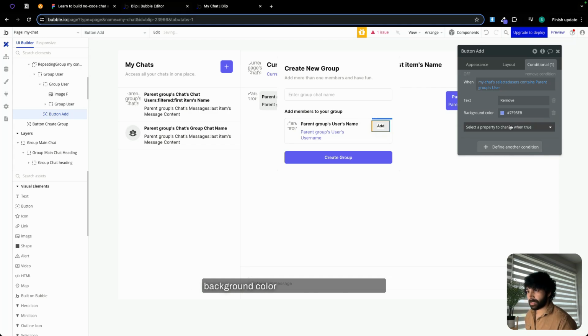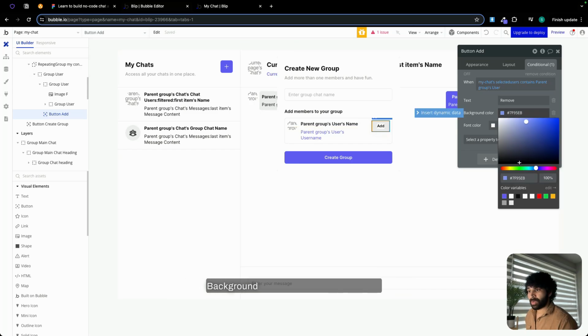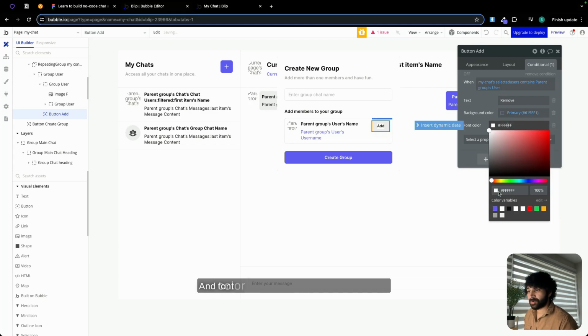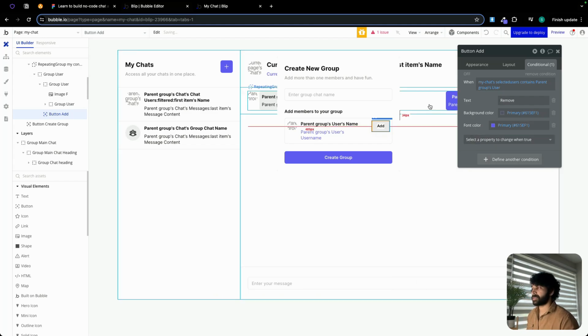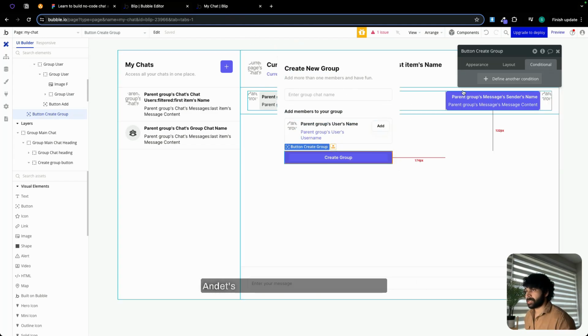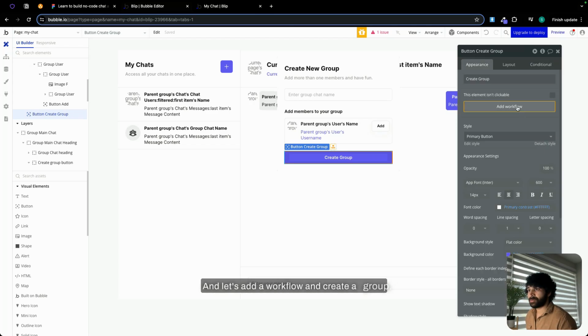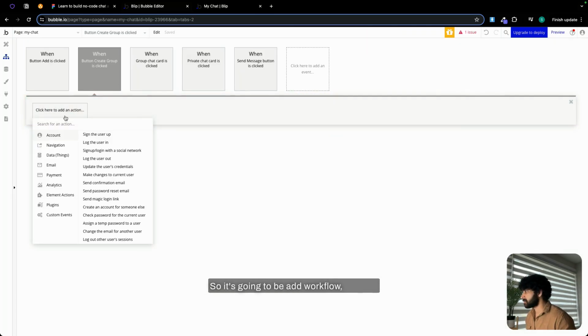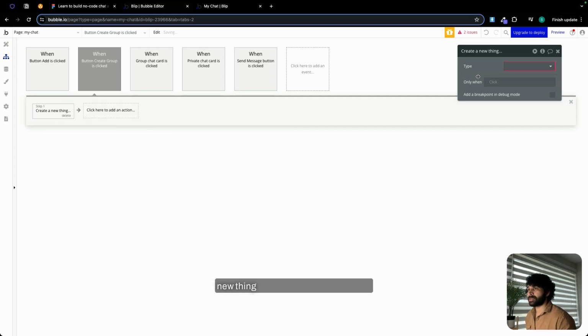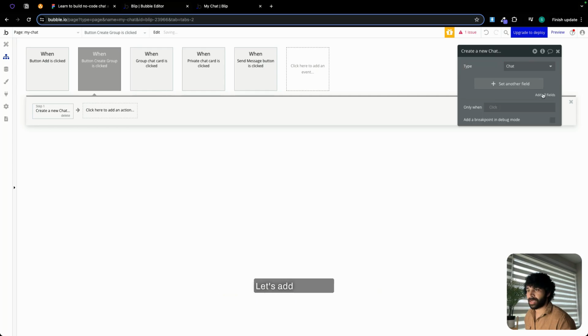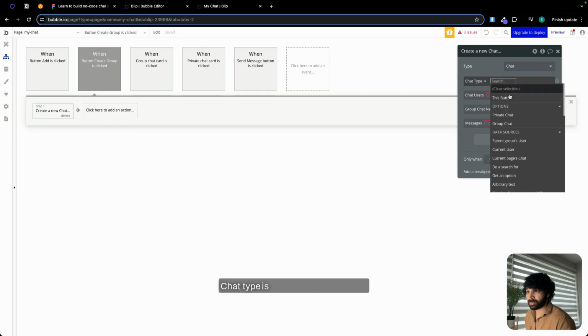background color and the font color as well. Background color over here is going to be our primary color with an opacity of 10, and font color is going to be our primary color. And let's add a workflow and create a group. So it's going to be add workflow, create a new thing, which is going to be a chat. Let's add all fields. Chat type is going to be group chat.